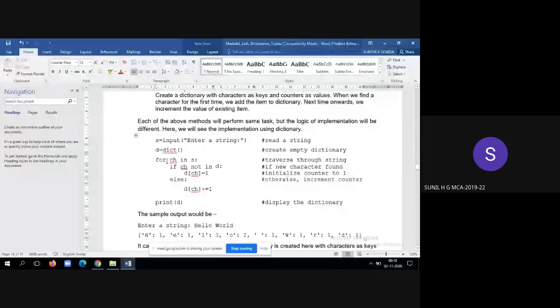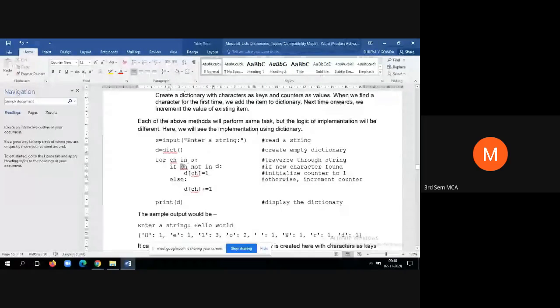See, first we are asking the user to enter a string. So the user is entering a string value. Let us assume we will enter hello world, and after that we are creating an empty dictionary by using the dict function. Dict is an inbuilt function, which stands for dictionary, which will create one empty dictionary by name D. So D is equal to dict means it will create one empty dictionary. Now we are applying a for loop for the string to consider one alphabet at a time within the string. Now ch represents one character in each iteration.